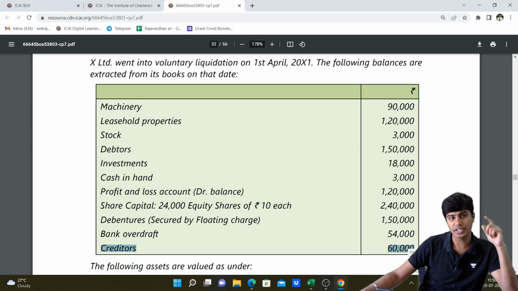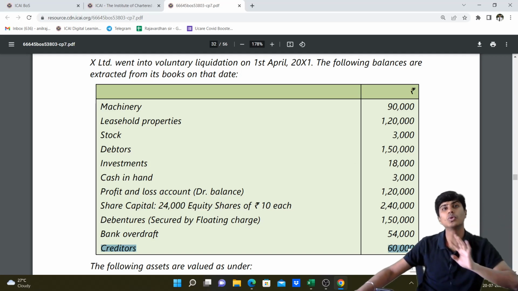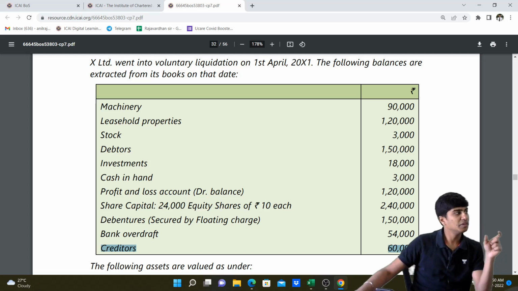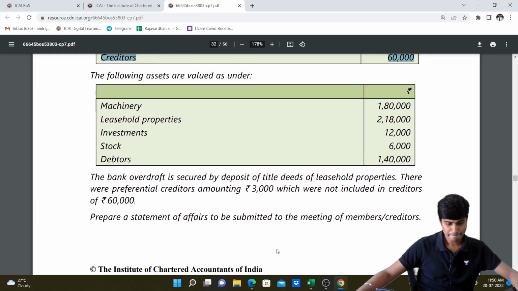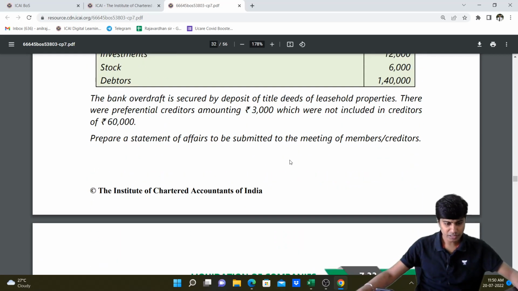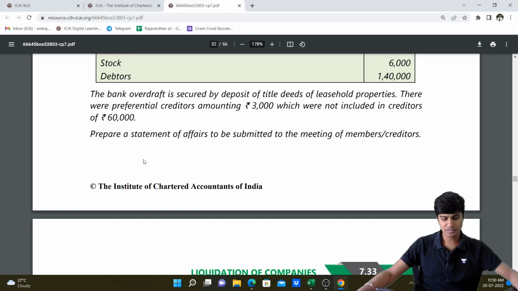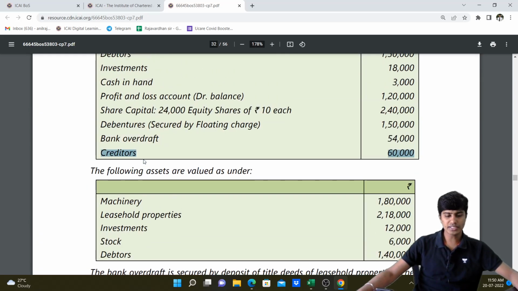3,000 we will write as preferential creditors. But against that, the book value is 0. So the entire 3,000 will go to deficiency, because we are paying off a liability of 3,000 whose book value is 0. Got it? Fine. What else do we have after that? Prepare a statement of affairs. Okay, cool. So let's start with the solution.